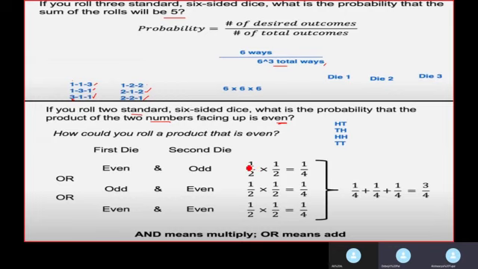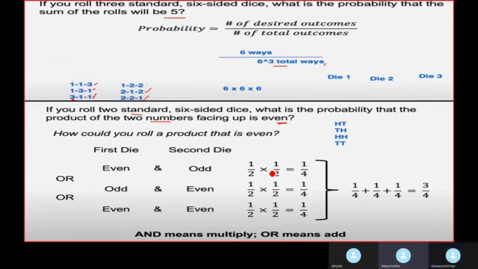Because we have three even numbers, 2, 4, and 6, which is nothing but half. And for an odd number, you have the probability as 1 by 2 likewise, because you can arrive at this in two ways. Either you subtract half from 1, because 1 is the total probability, or you have 3 observations out of 6, which gives us the same value.